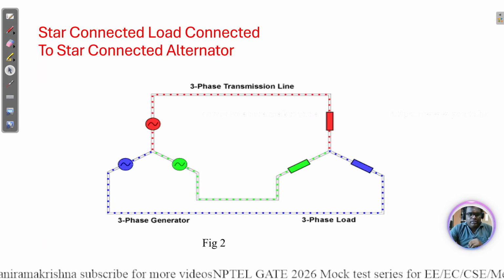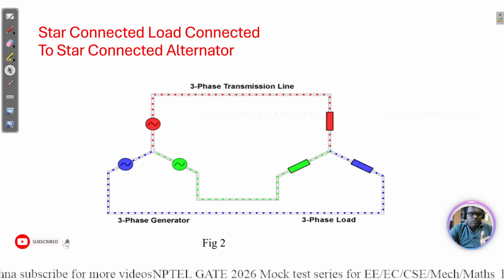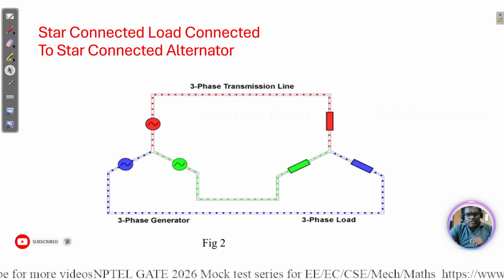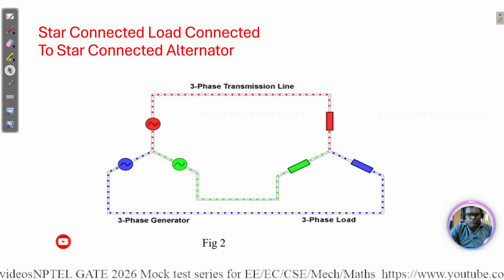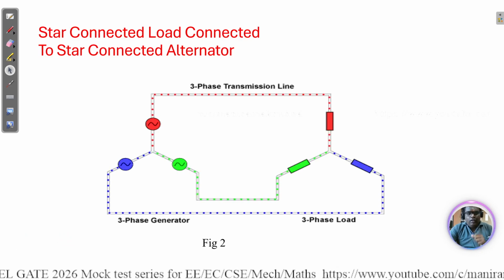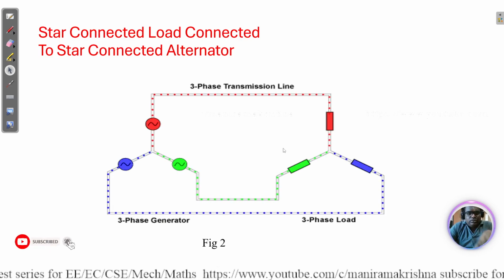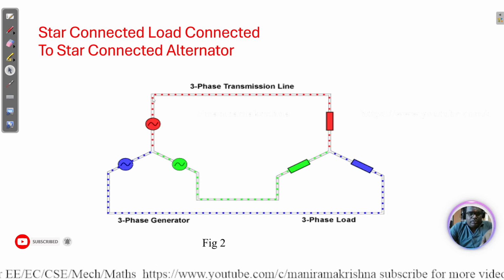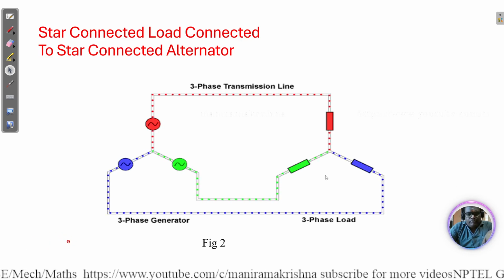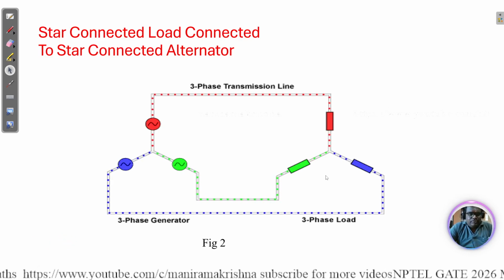Here you can see the connection: a star connected load with a star connected alternator, and how the current is flowing. With the three phase generator and the three phase load, this is how the current flows from phase to line.